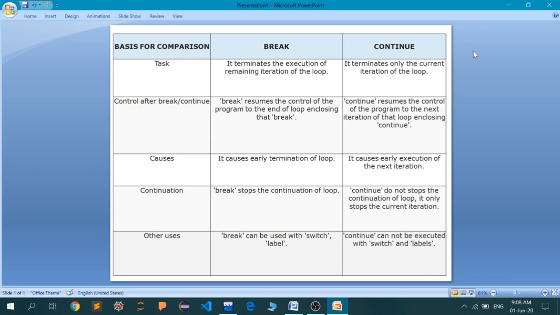Okay, now let's go to continue. Now continue doesn't terminate the complete for loop or the complete loop. It actually terminates the current iteration of the loop, or skips the current pass of the loop. Now continue and break are both used with some kind of conditional statement, that is the if else block.